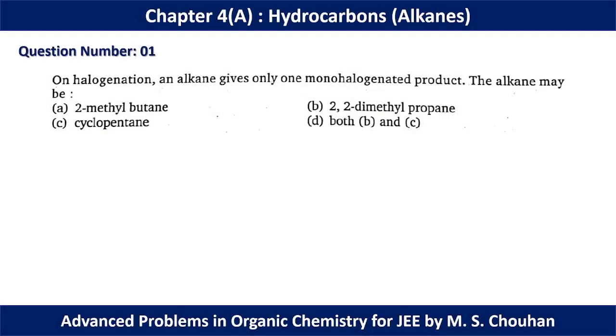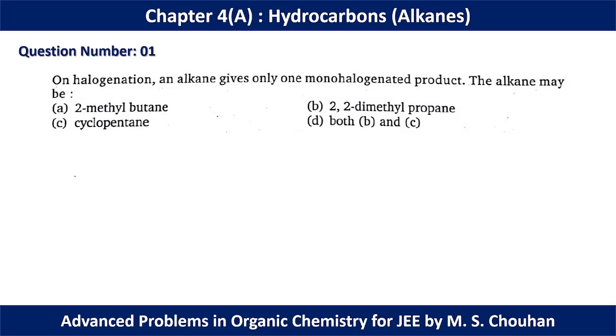In question number 1, on halogenation, the alkane gives only one monohalogenated product. From the question we can say that the alkane must have only one type of hydrogen. Why? Because if we have different types of hydrogen, the halogen may substitute any of them and more than one type of product can be formed. So if we start with the structures,